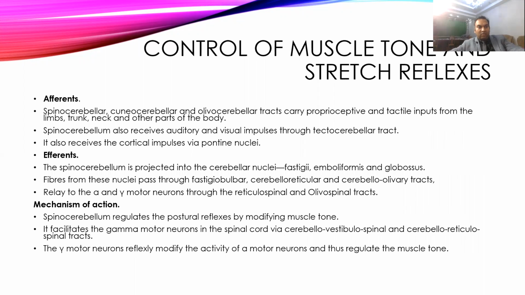Then it also has an effect on muscle tone and the stretch reflex, and these occur by coordinating the alpha and gamma motor neuron activity. It usually has an inhibitory effect on that. Whenever the cerebellum is activated, it inhibits alpha and gamma motor activity and tries to reduce the tone of the muscle. It receives inputs from different parts of the body, like the spinocerebellar, cuneocerebellar and vestibulocerebellar tracts, and gets input regarding the position of the muscles, joints, trunk, neck and other parts of the body.